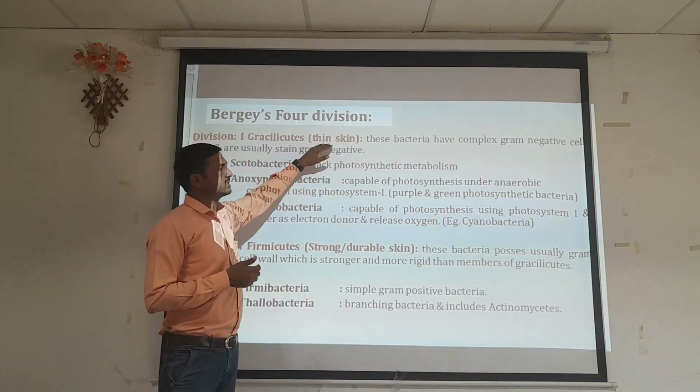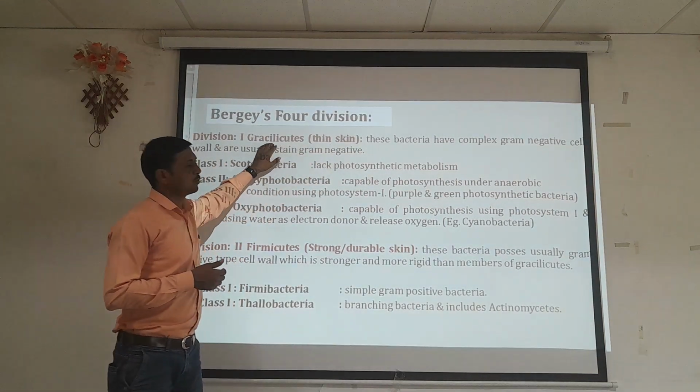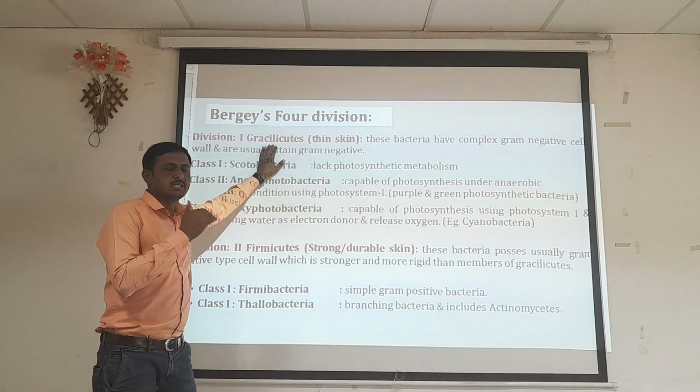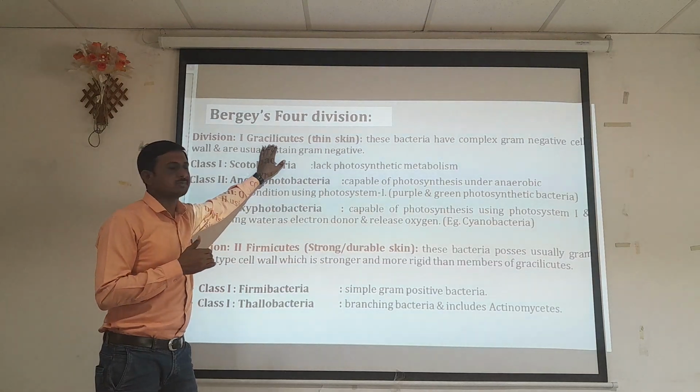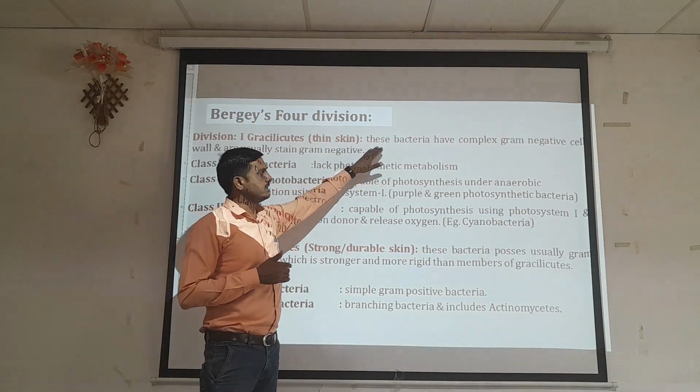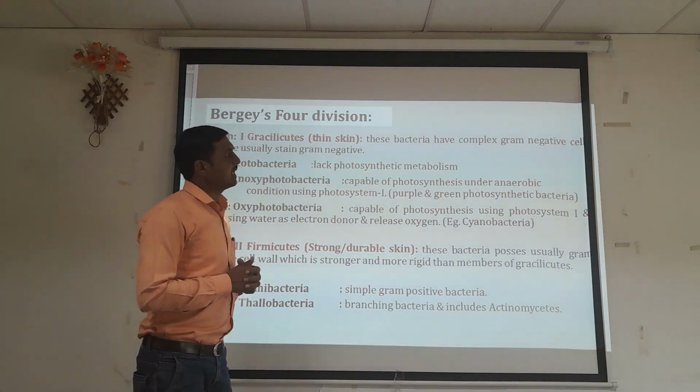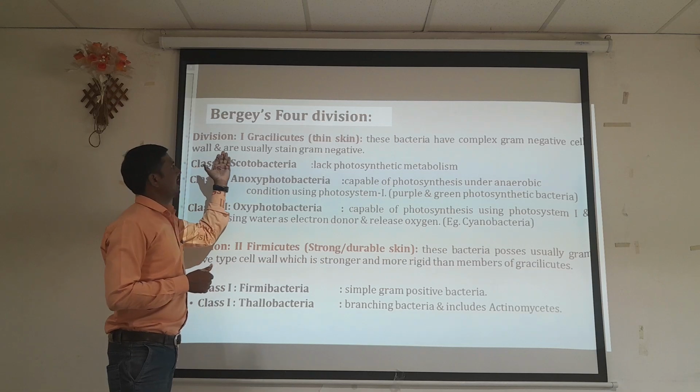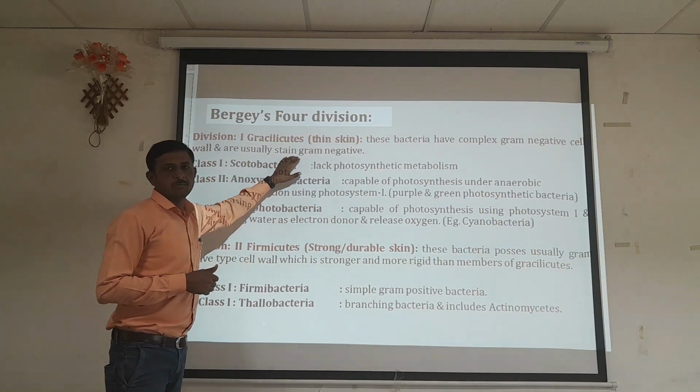That's why the thin-skinned microorganisms are grouped into the Gracilicutes division. These bacteria have a complex gram-negative cell wall and usually stain gram-negative.